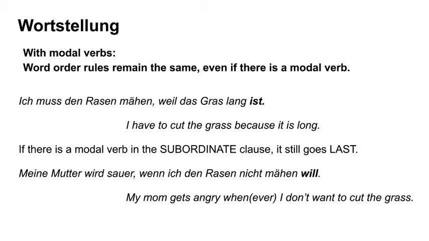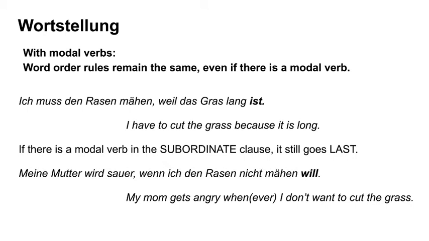With modal verbs, the same thing happens. You've got your verb in the second position and then your infinitive last, then a comma, and then your weil clause. Ich muss den Rasen mähen, weil das Gras lang ist. So I'm going to do my modals. Subject, modal, direct object, infinitive, comma, weil, my conjunction, subject, adjective, and then verb goes last.